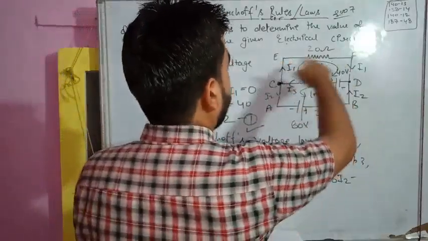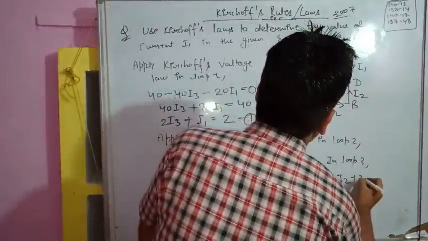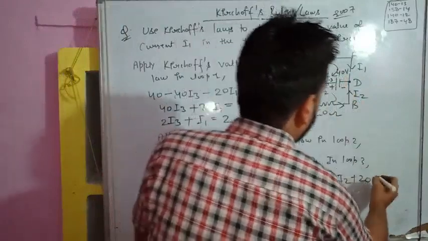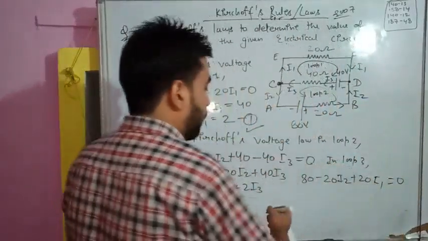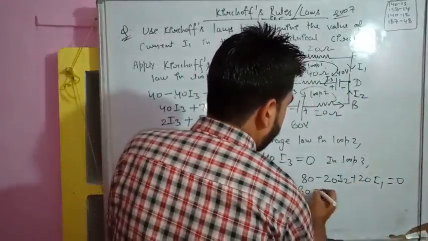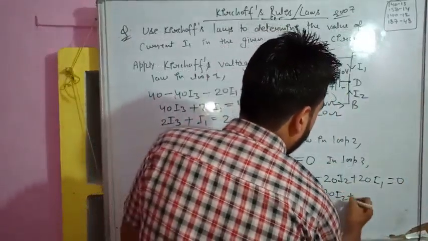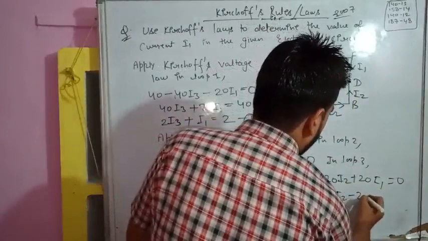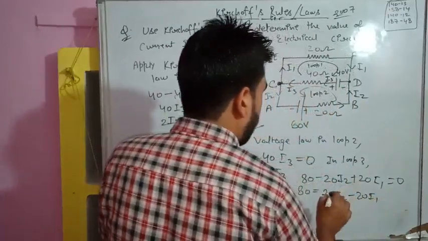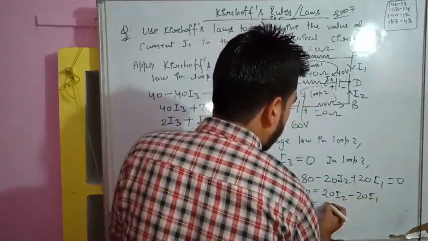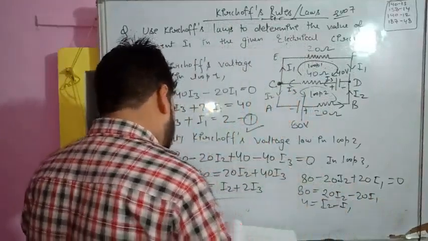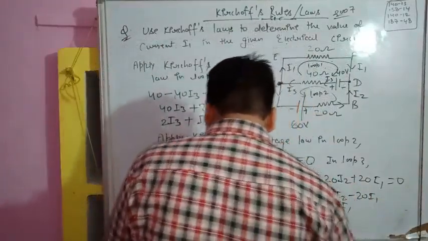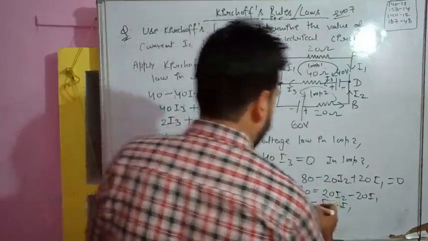So 80 minus 20 I2 plus 20, and the value of current is I1. Now we are at the same point, is equal to 0. So what will be the equation? 80 is equal to 20 I2 minus 20 I1, divided by 20. So 4 is equal to I2 minus I1. Is it the equation? Yes, I2 minus I1 is equal to 4. So all the equations are correct.